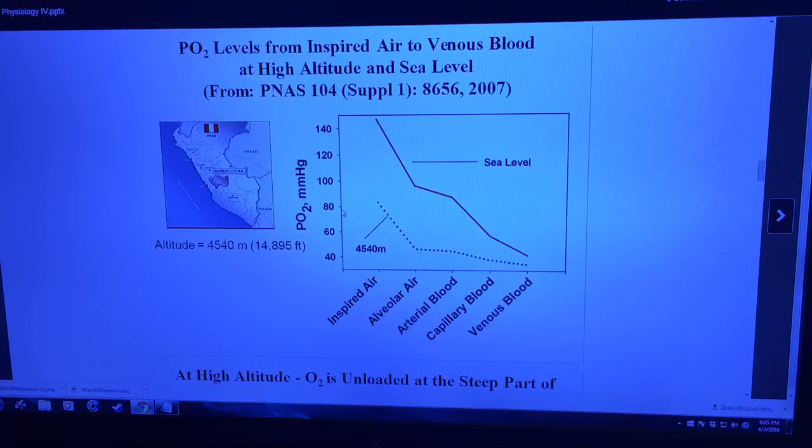And it appears that the alveolar partial pressure of oxygen is about 50. Right here. And the difference between the inspired and alveolar partial pressure of oxygen is 50 at sea level, but only 30 at high altitude. And the difference between those is achieved by hyperventilation in response to hypoxia.